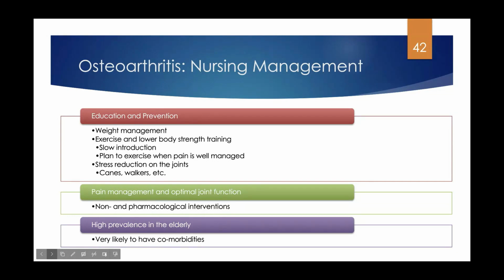Like I said, 85% of the population over 65 has OA. Also, as they get older, they're most likely to have a lot of other comorbidities that we have to take into account. So if their heart is not strong enough to do a lot of exercise, then what kind of exercises can we introduce? But I will say, one of the biggest modifiable preventative measures we can do with our patients is to help with weight management and low impact strength training, to improve how the joint functions over time and to prevent it from getting worse.